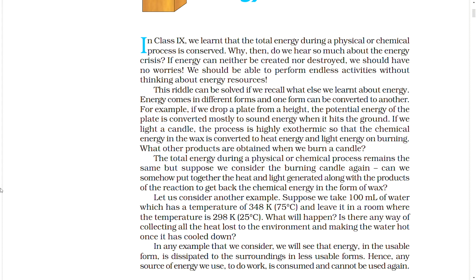In any example that we consider, we will see that energy in the usable form is dissipated to the surroundings in less usable forms. Hence, any source of energy we use to do work is consumed and cannot be used again.